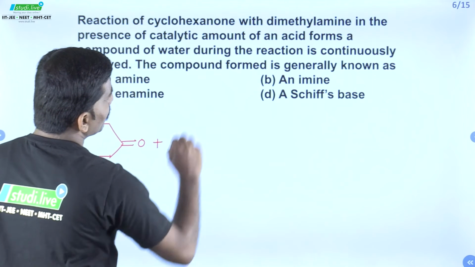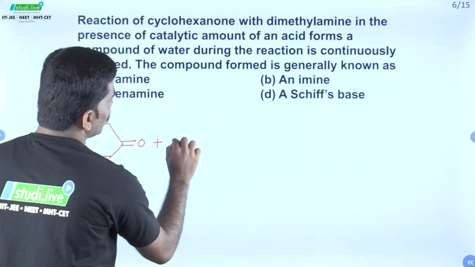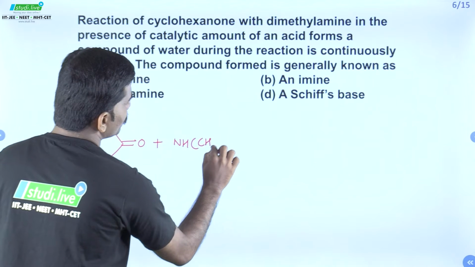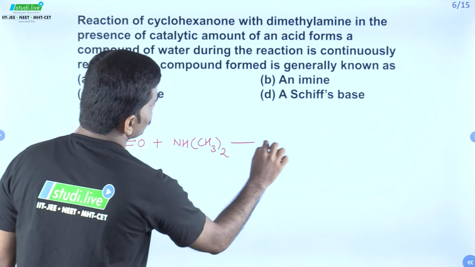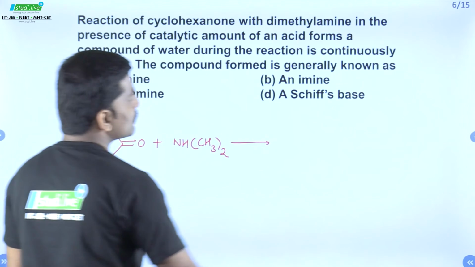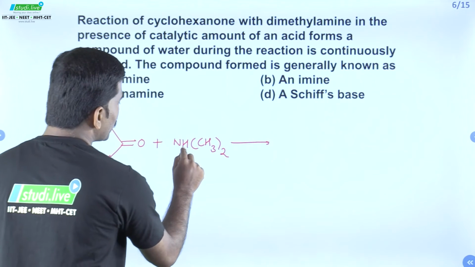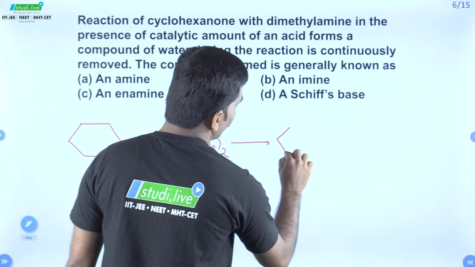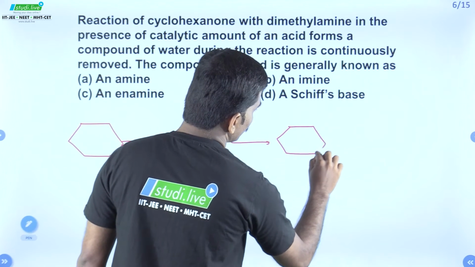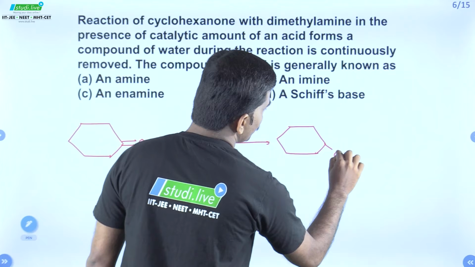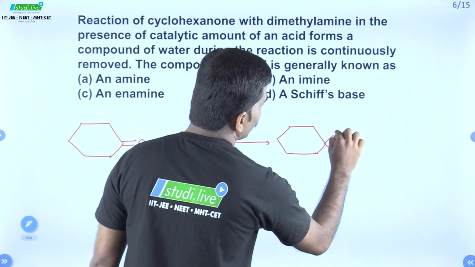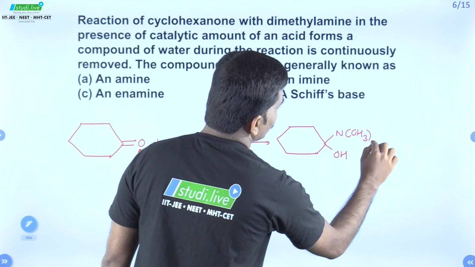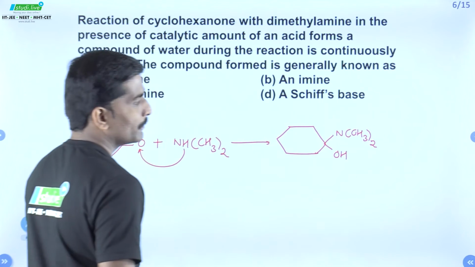Further, dimethylamine, that is NHCH3 twice, which will give us, this hydrogen will be grabbed by oxygen and we will get an intermediate with an OH group formed and N, N dimethyl substitution.